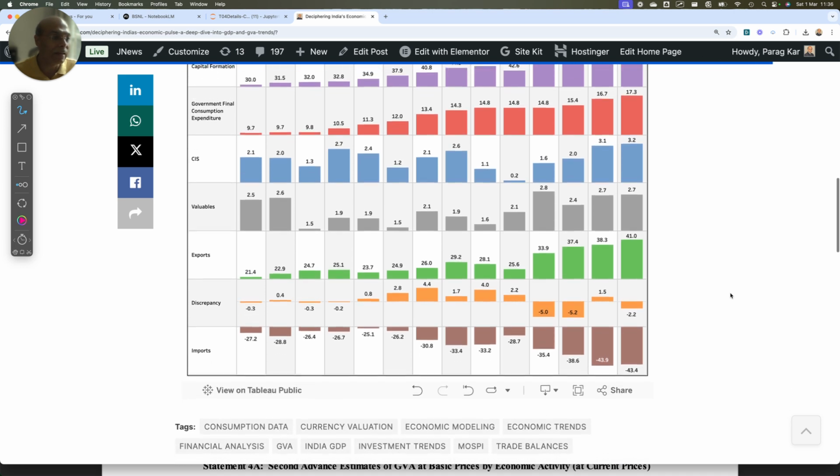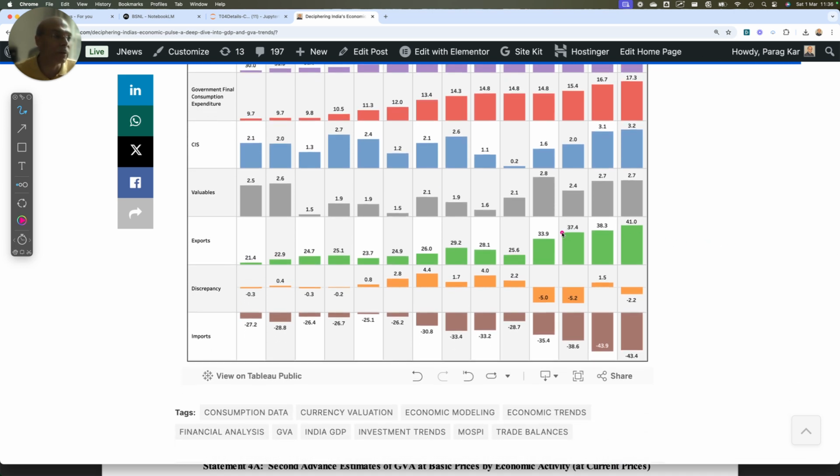Right? And then let's look at exports. Exports also were stagnant here, because exports is a misnomer unless you look at the corresponding imports. The export does not give you any kind of great feeling, because the imports will pull down whatever you achieve in exports. So unless you contain imports, your exports are not going to tell you the real story.